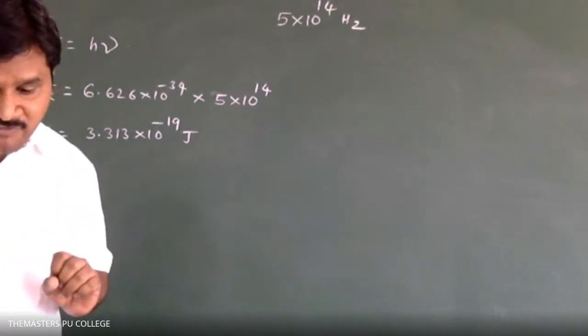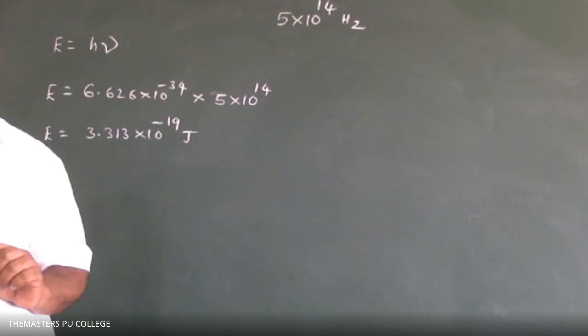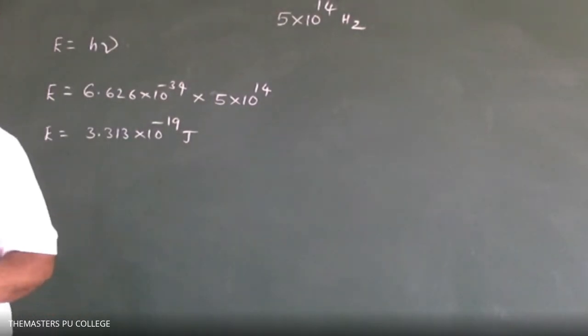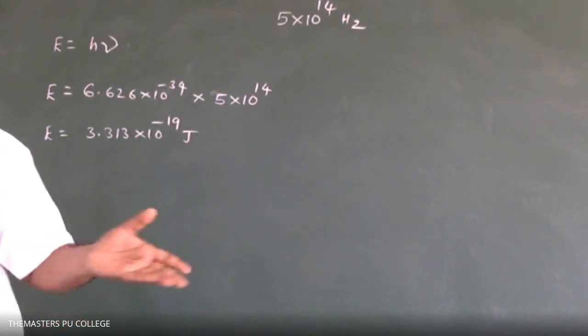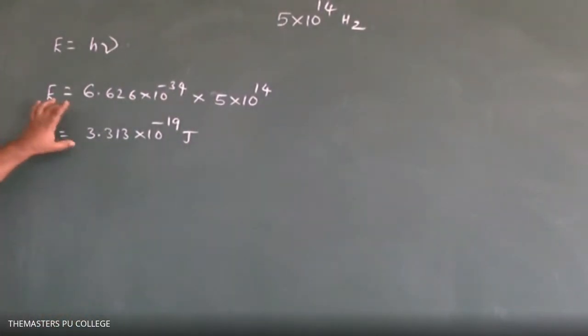1 mole means we have to take Avogadro number. So this is the energy of one photon.